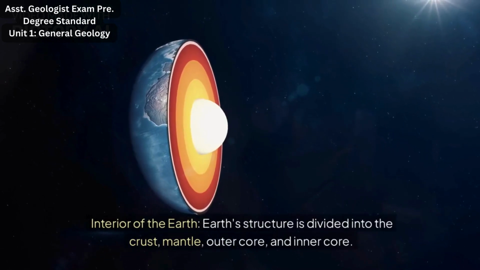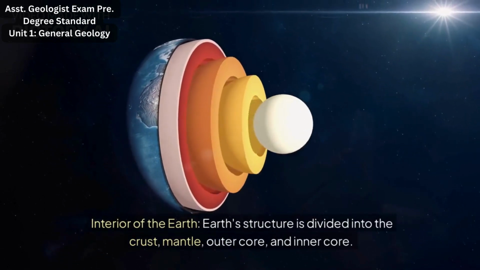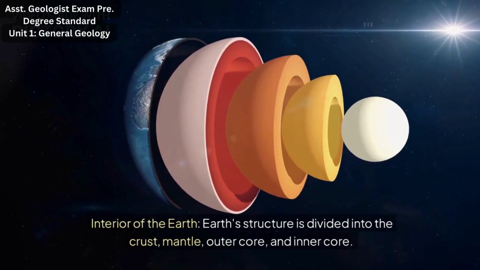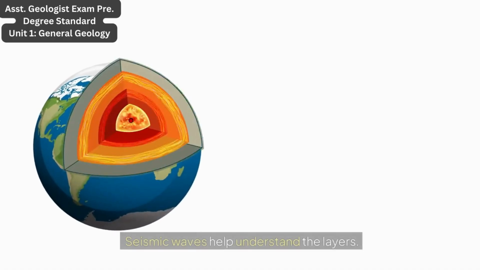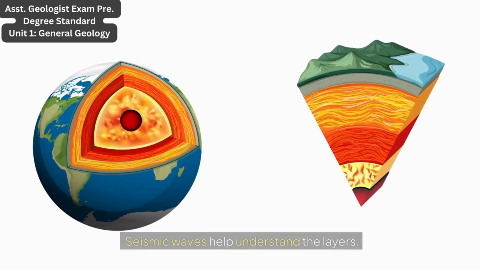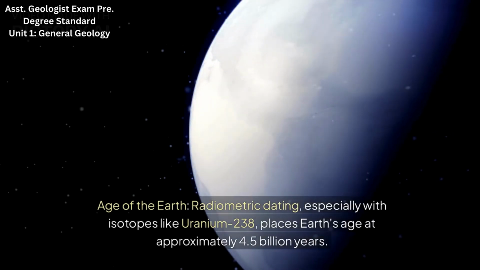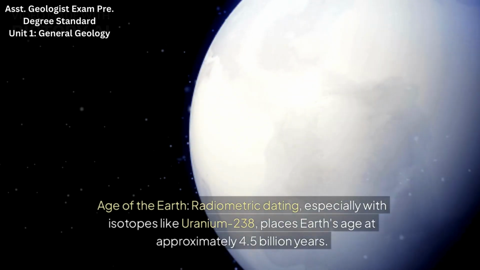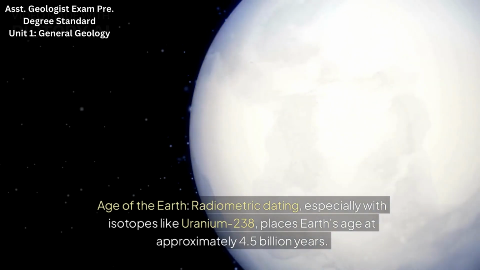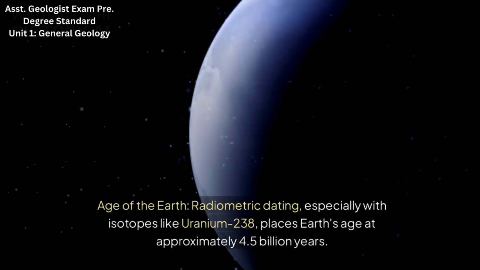Interior of the Earth. Earth's structure is divided into the crust, mantle, outer core, and inner core. Seismic waves help understand the layers. Age of the Earth. Radiometric dating, especially with isotopes like uranium-238, places Earth's age at approximately 4.5 billion years.